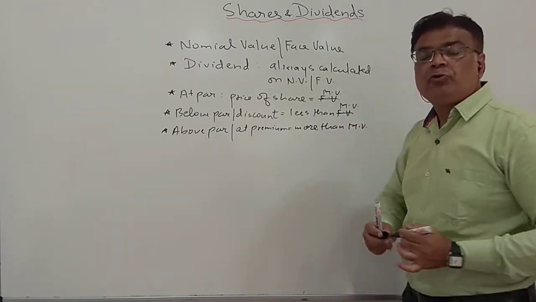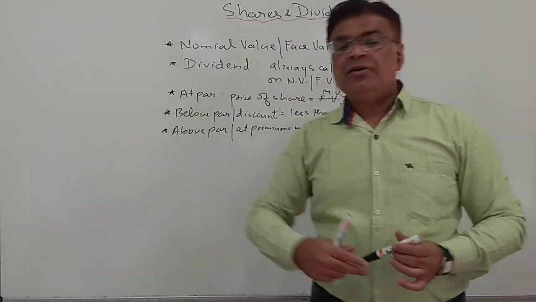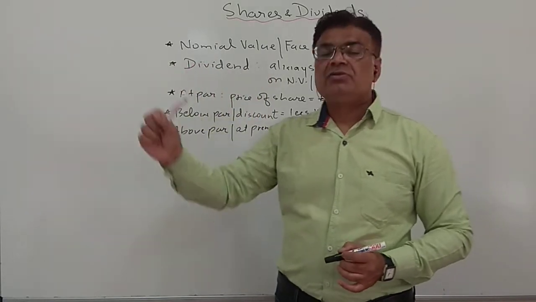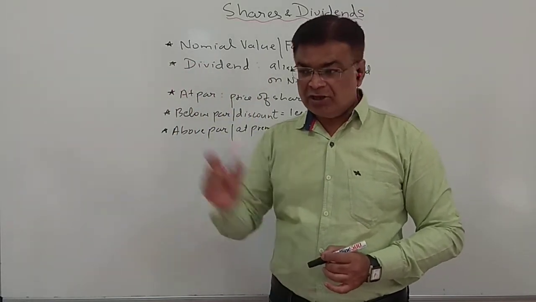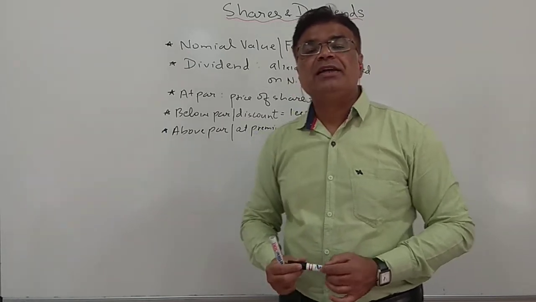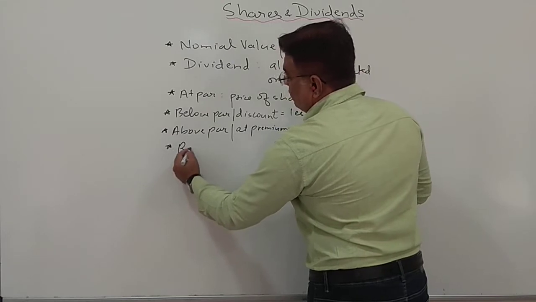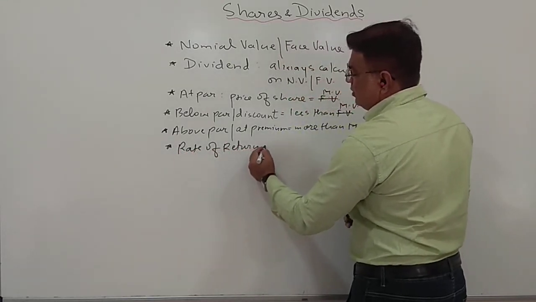Now market value is nothing but the price at which you are purchasing the share, or the price at which the share is currently selling. The current price of the share is called the market value. And then there is the rate of return. How much you are earning, that is the rate of return.